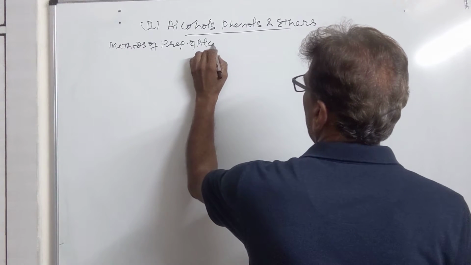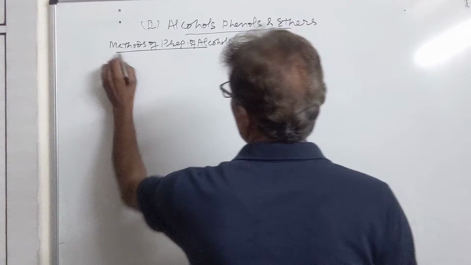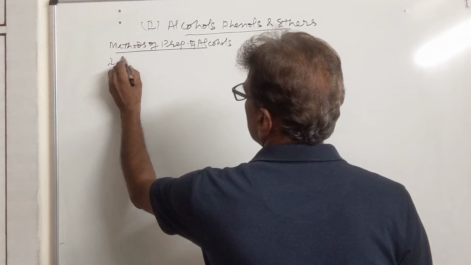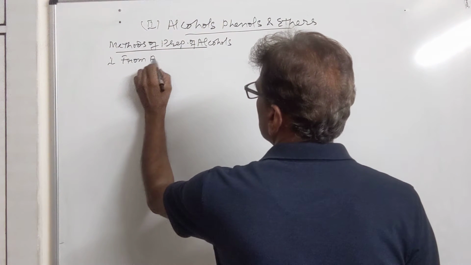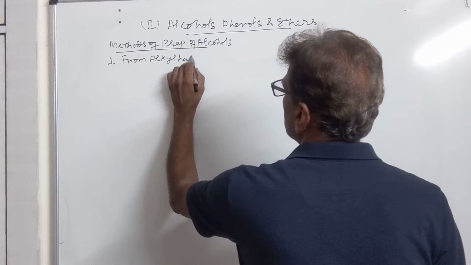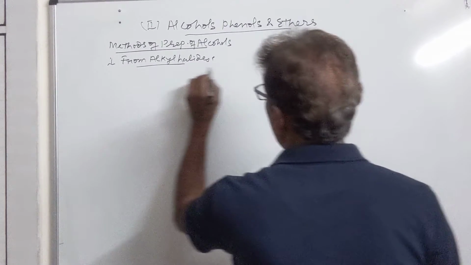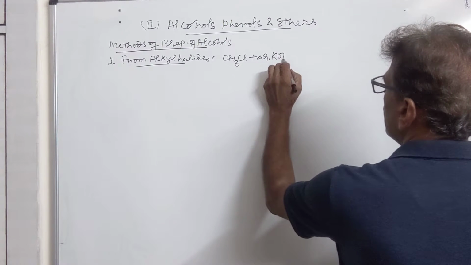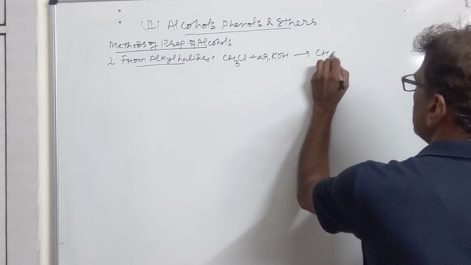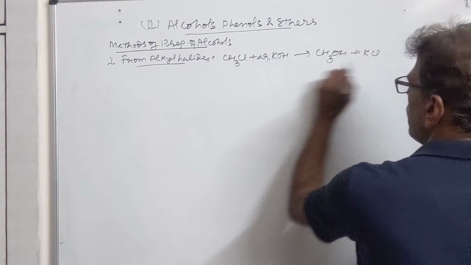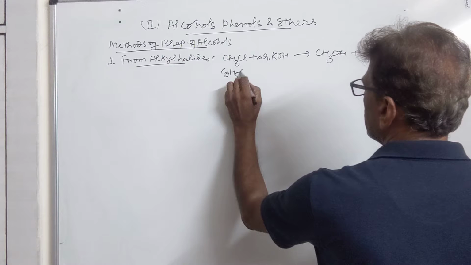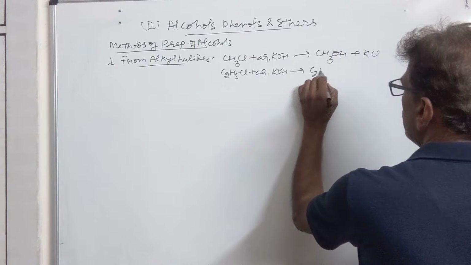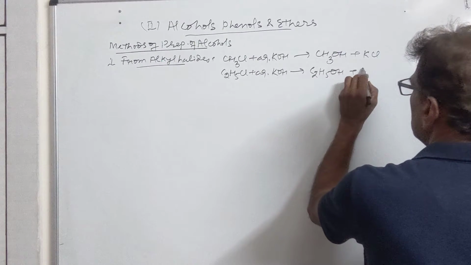We have just finished halogen derivatives of alkanes. We have the first method of preparing alcohol, that is from alkyl halides. When alkyl halides are hydrolyzed with aqueous KOH, we produce CH3OH plus KCl. We can prepare ethyl alcohol by a similar reaction: C2H5OH plus KCl.